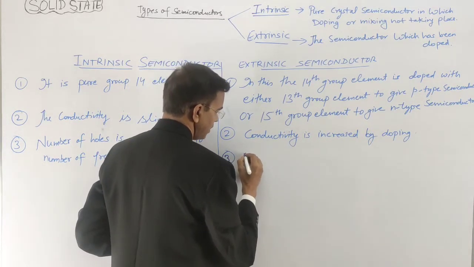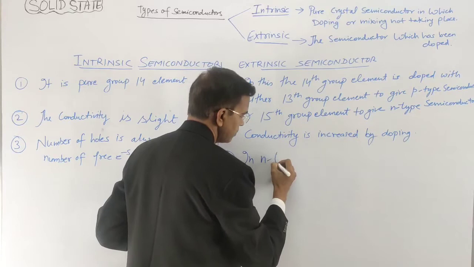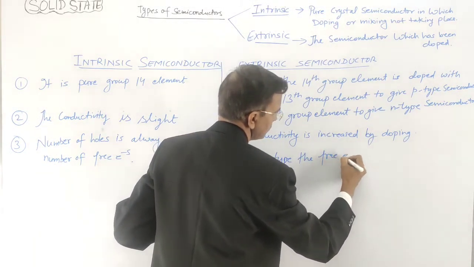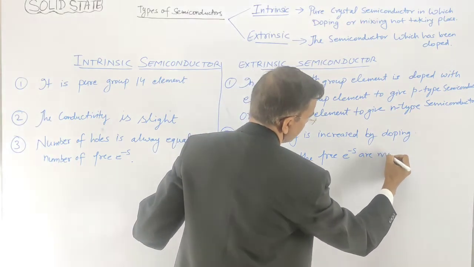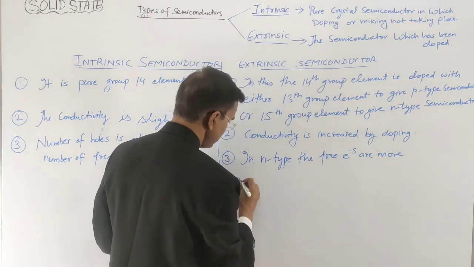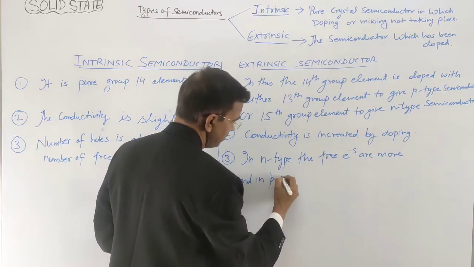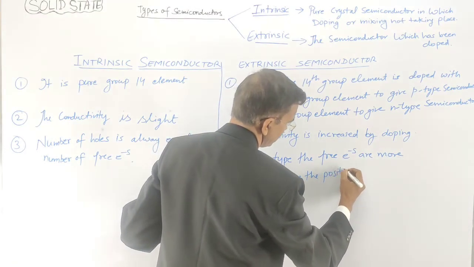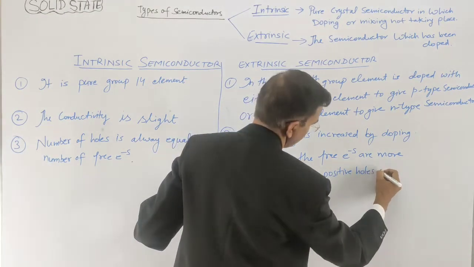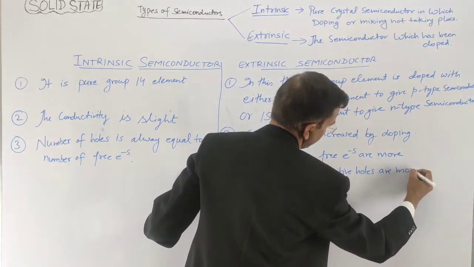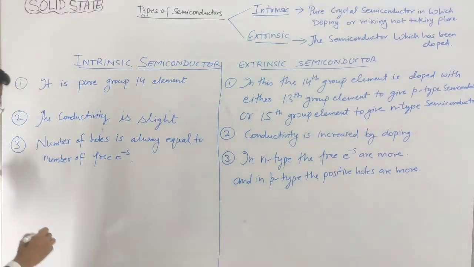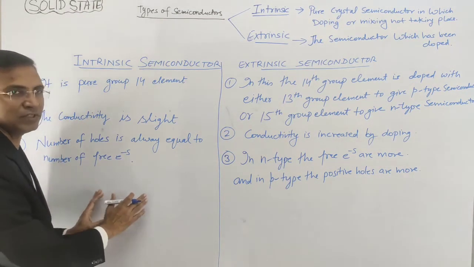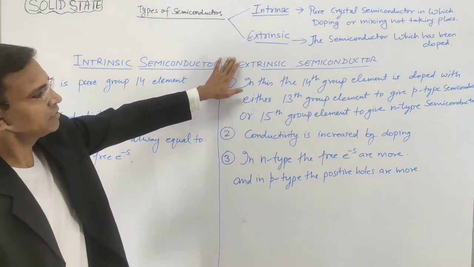So here in n-type the free electrons are more, and in p-type the positive holes are more. Right?